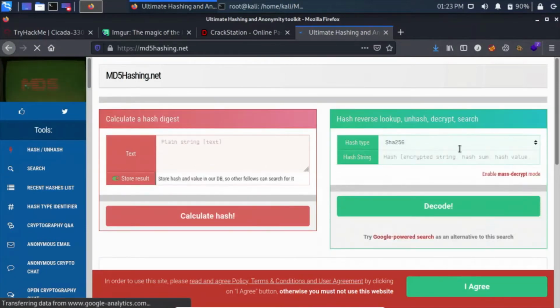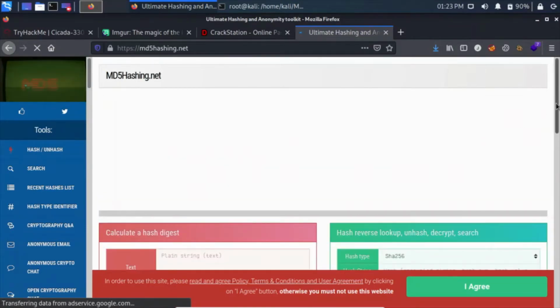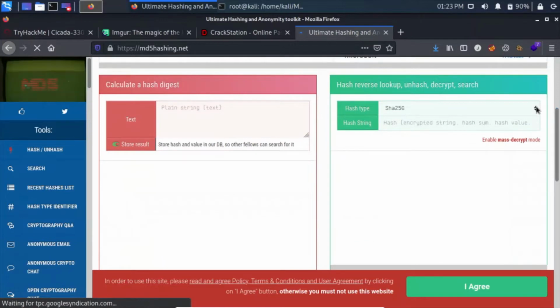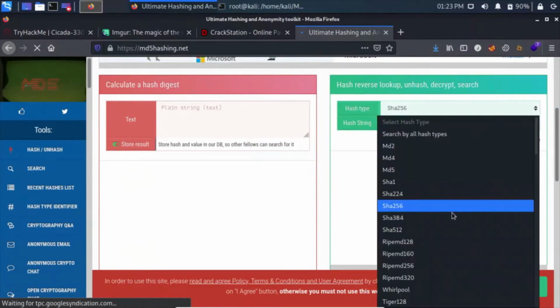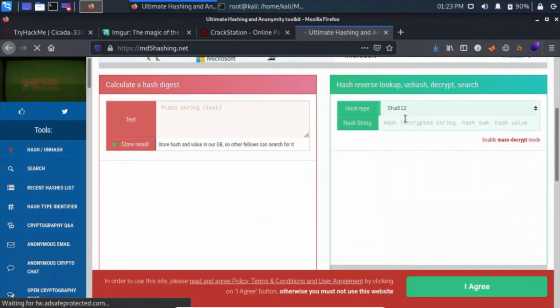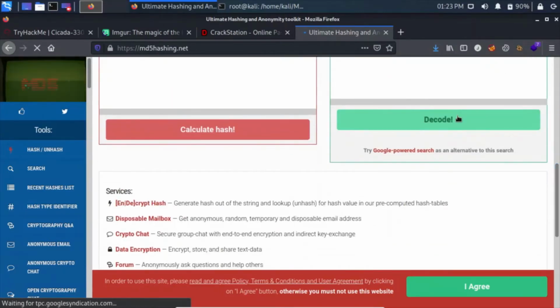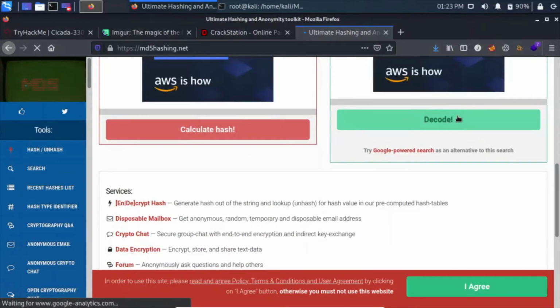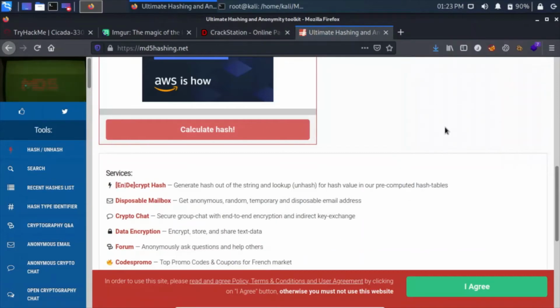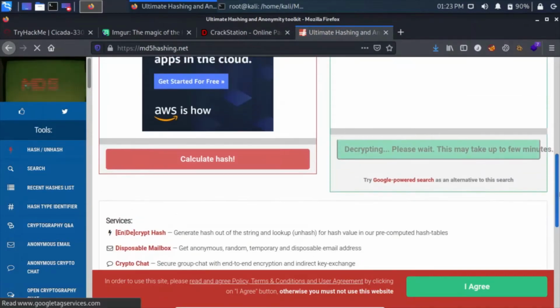So I guess it is SHA-512. Let's paste it in here and let's decode this. And if it doesn't crack it, then we will have to look for another decrypting service.